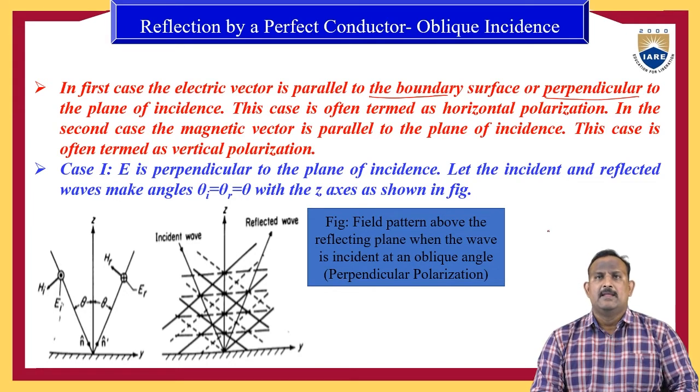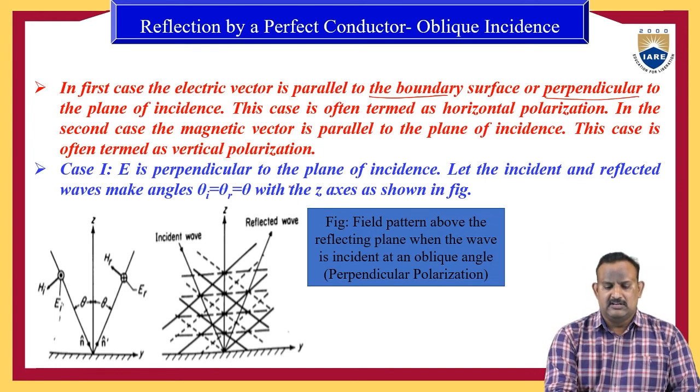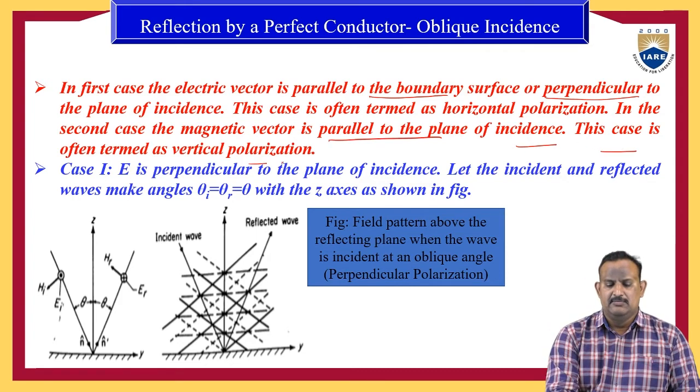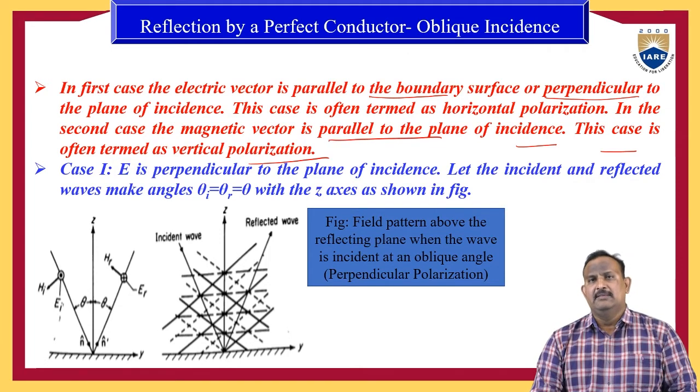In the first case, the electric vector is parallel to the boundary surface or perpendicular to the plane of incidence. This is often termed the horizontal polarization. In the second case, the magnetic vector is parallel to the plane of incidence. This case is often termed the vertical polarization. Here we will see the two cases one by one.